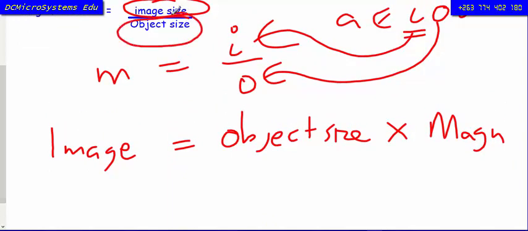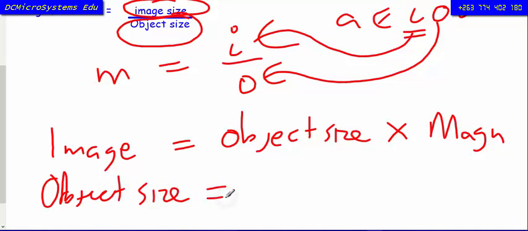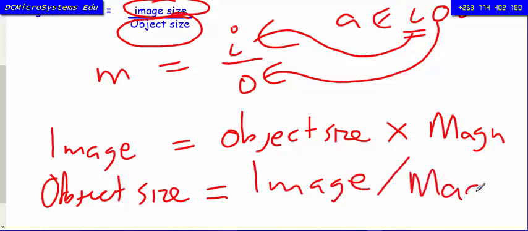You have to make the object size the subject of the formula, and then you say object size is equal to the image divided by the magnification.